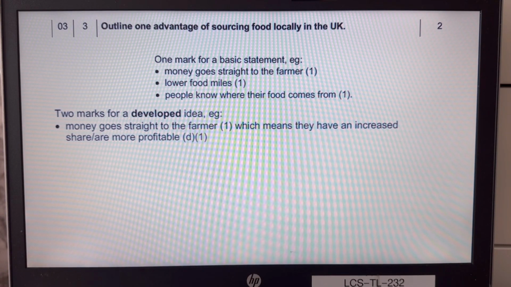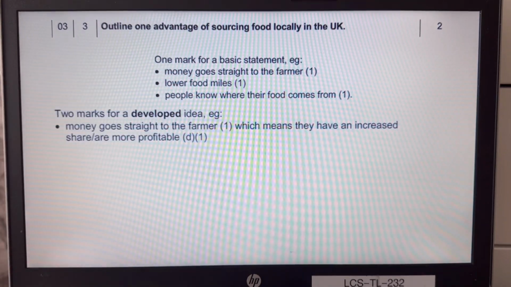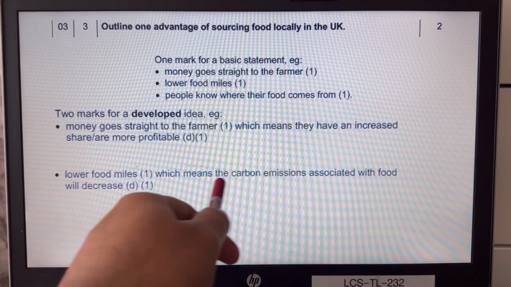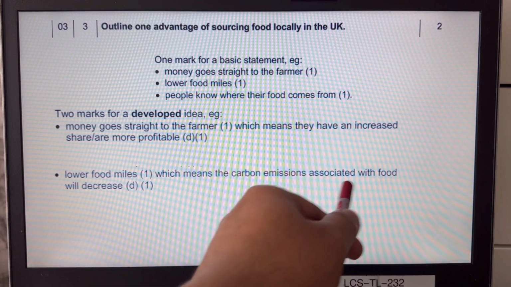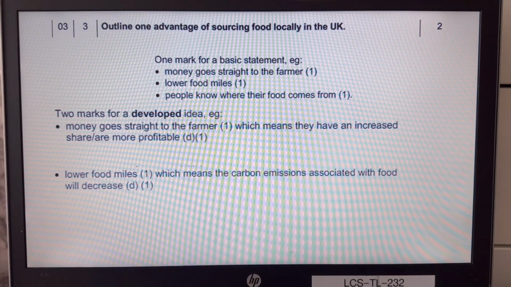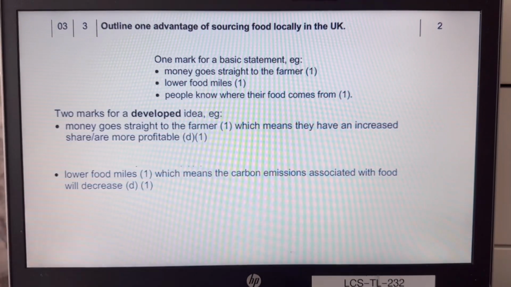Or you could argue that actually it lowers food miles. Why is that good? Does it reduce carbon emissions? It lowers food miles, and that reduces carbon emissions, lowers the greenhouse effect. You could say it reduces those kind of food miles. And that's the advantage of getting food locally within the UK.